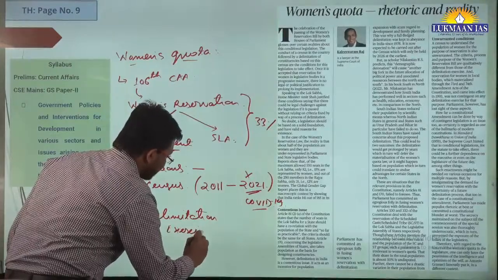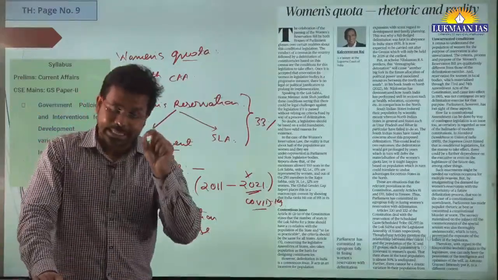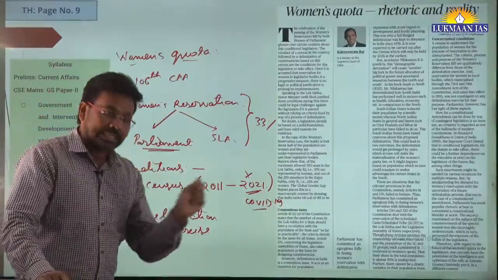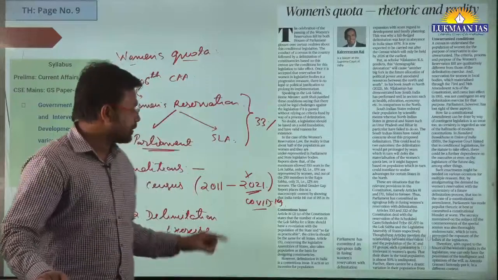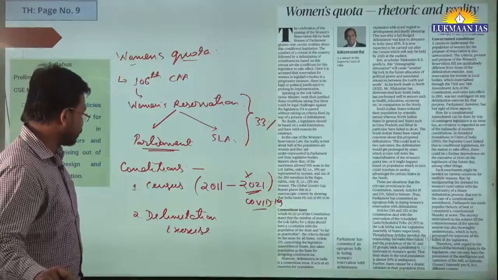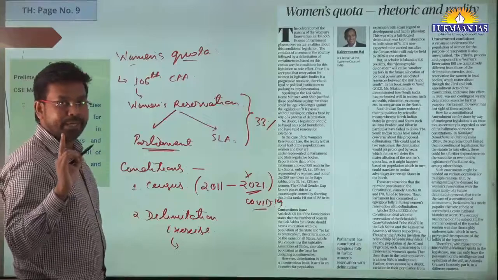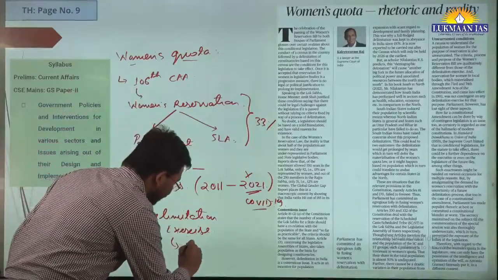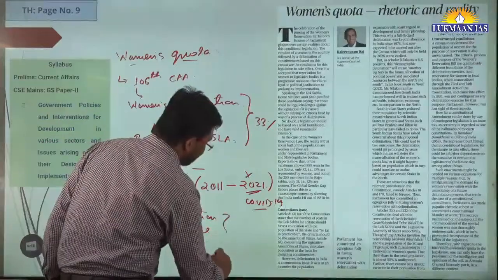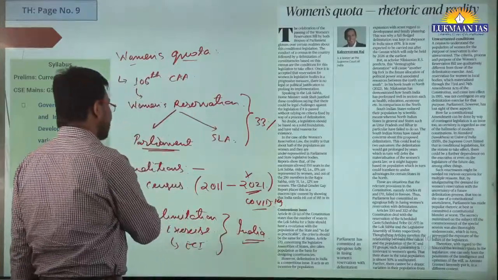So what is the delimitation exercise? It is an exercise conducted by the Election Commission of India to redraw the boundaries of the constituencies for the state legislative assembly elections and also for the Lok Sabha elections. It is conducted by a delimitation commission set up by the Election Commission of India. Doing this for the entire country is again going to take a lot of time after the census.